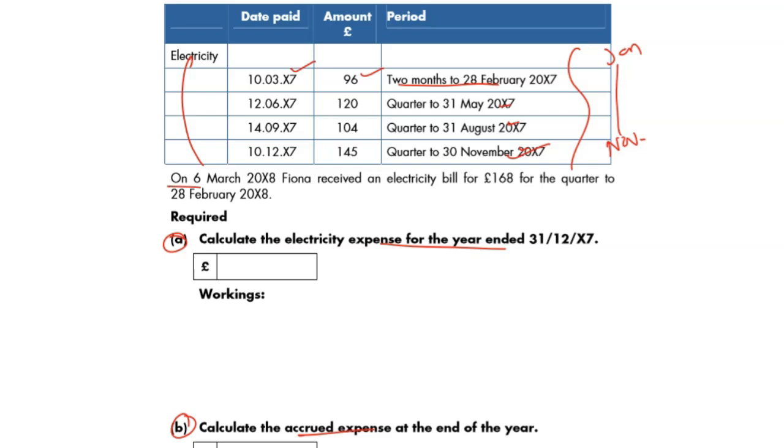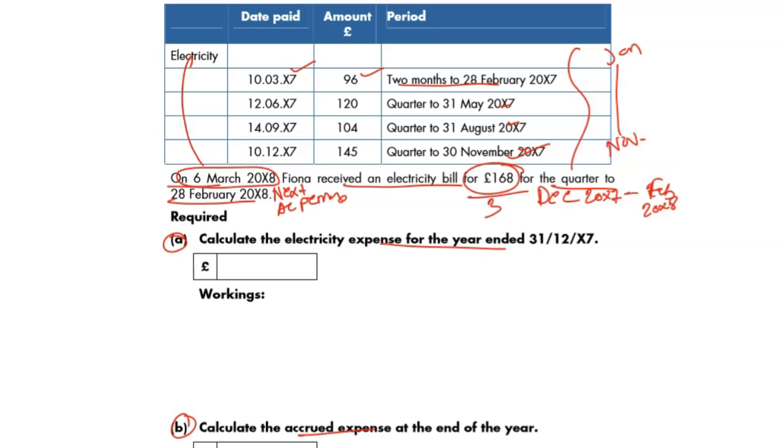On 6th March next year, this is the next accounting period, she received an electricity bill of 168 for the quarter to February. When does the quarter start, people? The quarter starts in December 2017 till February 2018. So 3 months there. 168 divided by 3, what do you get?